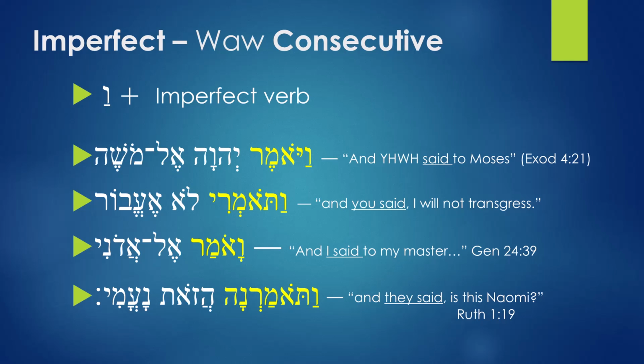So here's the most important thing. When it's waw consecutive, it's going to have waw, patach, and imperfect verb. And in the first letter of the imperfect verb, you're going to see dagesh forte there. When you see that, the word you're looking at is a waw consecutive. And instead of translating it as a future tense, it's going to be translated as a past tense. Remember, in biblical Hebrew, when you're narrating things that happened in the past, Hebrew is going to use an imperfect verb with waw conjunction, and the imperfect verb is going to point to a past tense instead of a future tense. That is what we call waw consecutive.